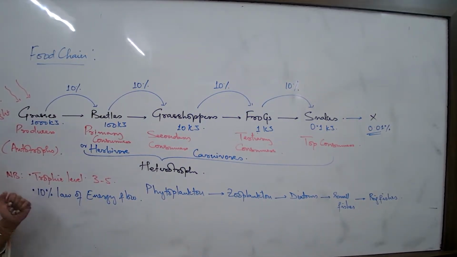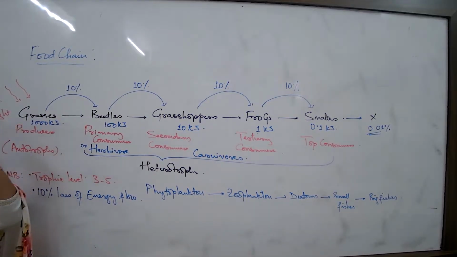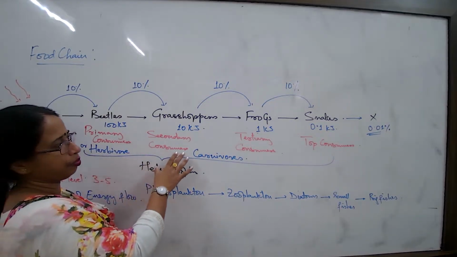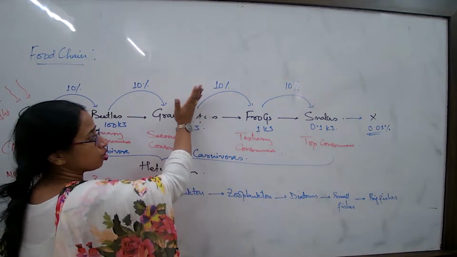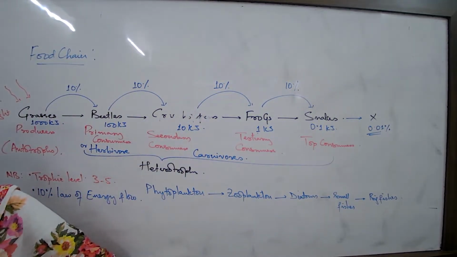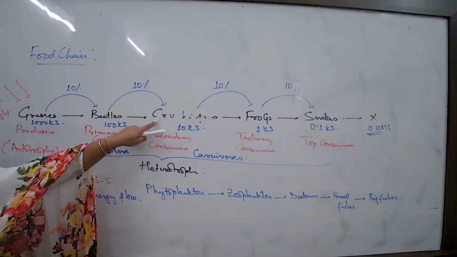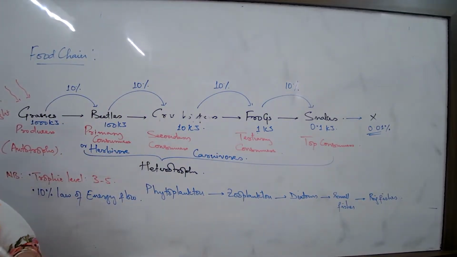Energy flow, this concept you are understanding. Now let us try understanding the beetles. This is typically talking about a terrestrial food chain, meaning on the land, forest-like conditions. If the number of grasshoppers suddenly decreases due to environmental conditions, what will happen?